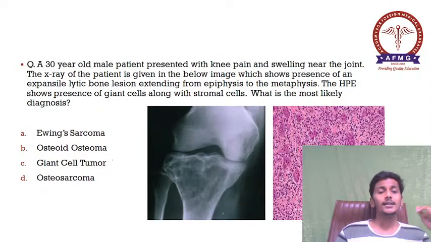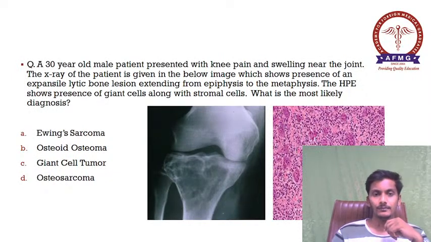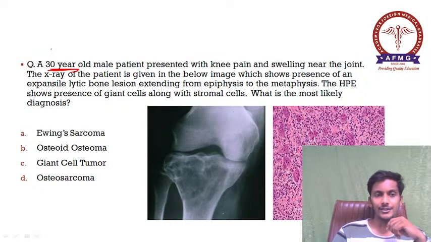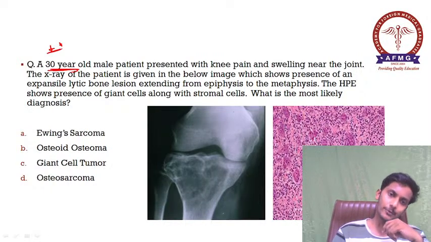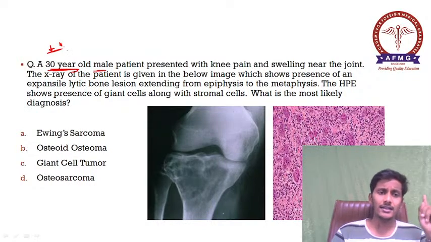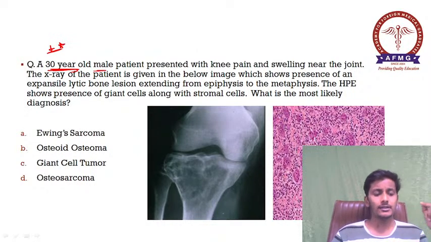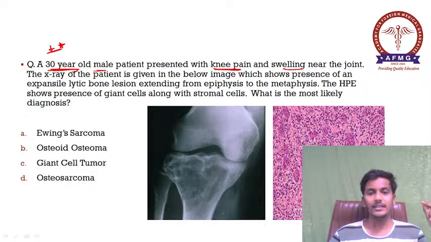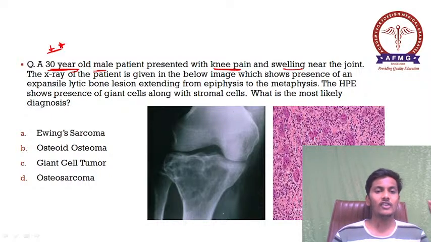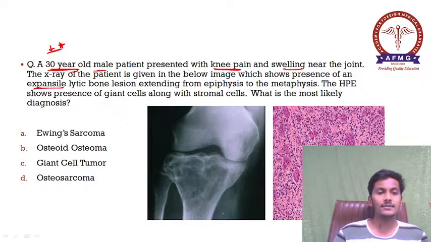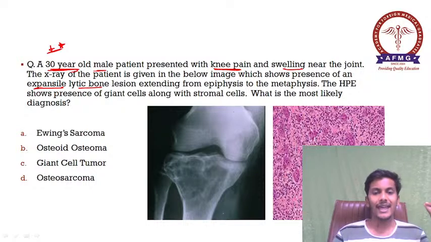Moving further, a 30-year-old male patient presented with knee pain. Please remember, age group is always important, sex is always important. You need to consider it in all the clinical cases. So a 30-year-old male patient presented with knee pain and swelling near the knee joint. The X-ray of the patient is given in the below image, which shows presence of an expansile lytic bone lesion extending from the epiphysis to the metaphysis.